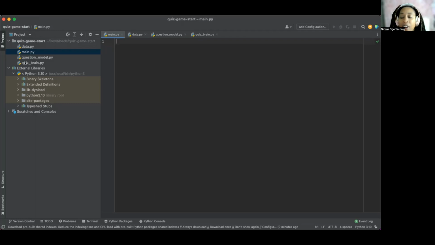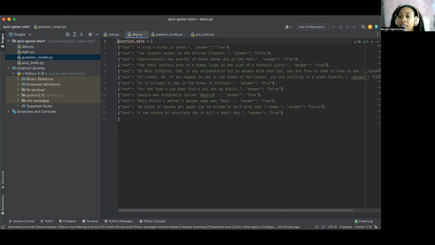We have our QuizBrain, question model, oh, let me click it right here. Oh, data, here it goes. So these are all our questions. And as you can see, we have our dictionaries right here, and they are inside of these square brackets, which is a list. So here are all of our questions. This one says text: a slug's blood is green, answer: true. So here are all the questions.